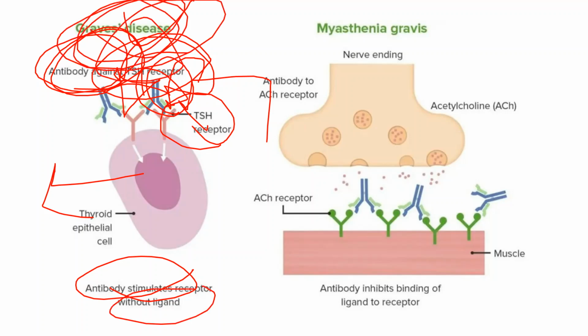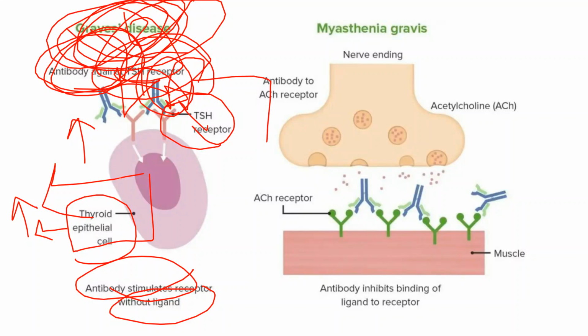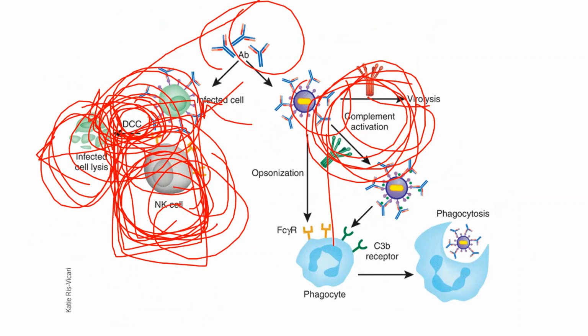It is related to an over-increase of thyroid hormones, right? Because these antibodies are against the TSH receptor, they bind to it and stimulate the thyroid epithelial cells, and we also call it hyperthyroidism. That is Graves' disease. So it comes under type 2 hypersensitivity, right?